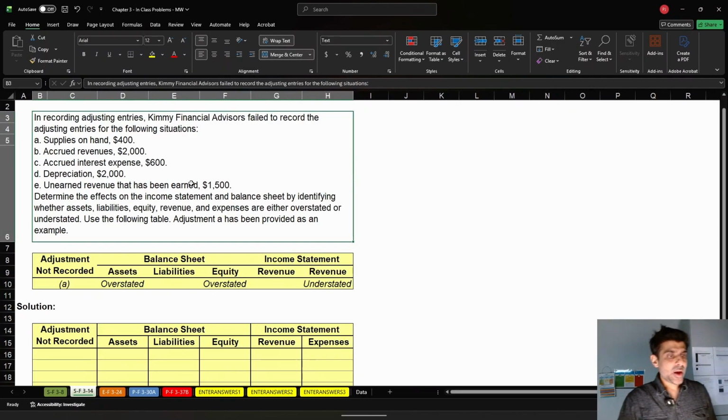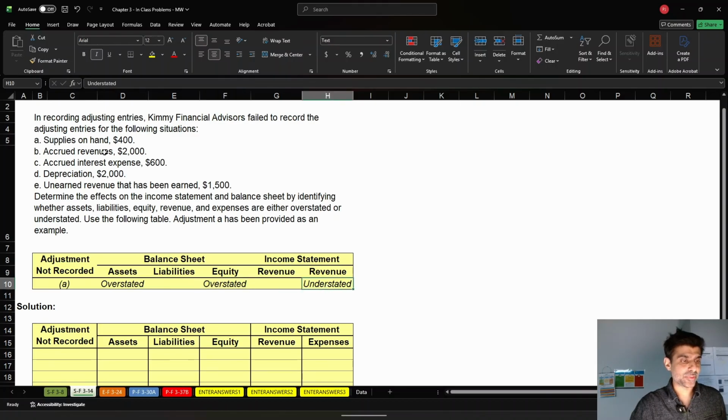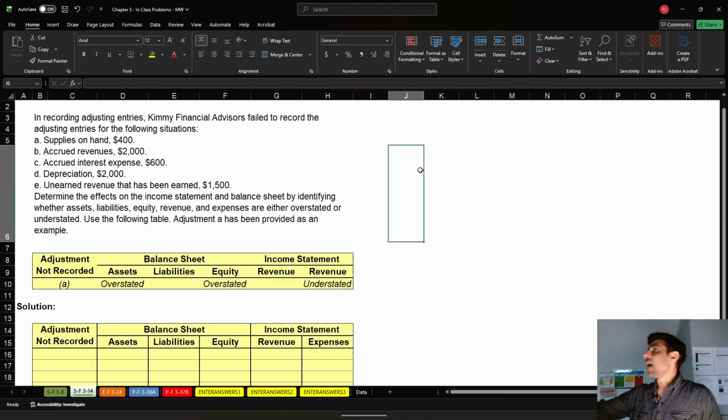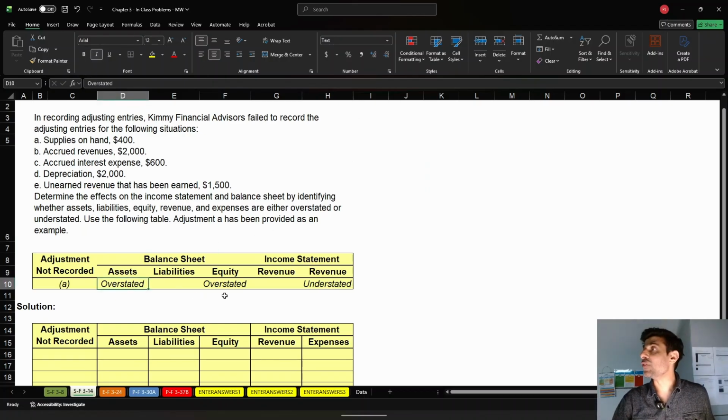So you have a bunch of adjusting entries, and this problem is asking you to figure out what happens to your financial statements if you did not do the adjusting entry. Okay, so it's giving you the first one as an example. So supplies on hand. This is basically saying that your adjusting entry would have taken some supplies expense. If you had not taken that supplies expense, which would have been supplies expense debit, supplies credit, right? You're going to have your asset supplies overstated.